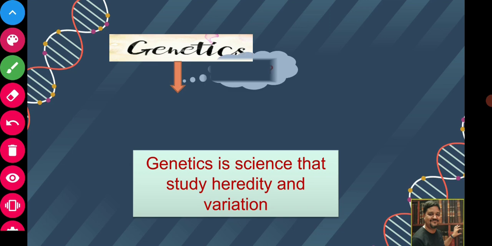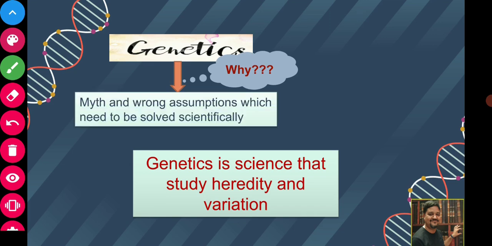Then the question comes, why do we want to study genetics? We study genetics, or any science, to solve the myths as well as the various wrong assumptions that have been encrypted in our life, which need to be solved scientifically. With this aim, genetics was started.